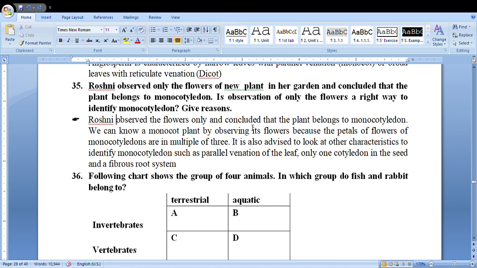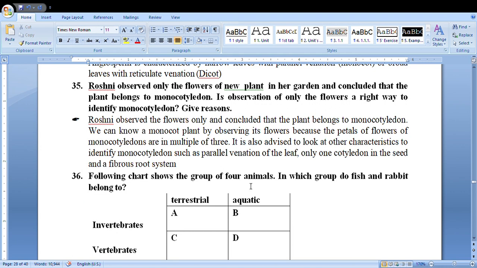We can know a monocotyledon plant by observing its flower, because petals of flowers of monocotyledons are in multiples of 3. It is also advised to look at other characteristics to identify monocotyledon plants, such as parallel venation of leaves, one cotyledon in seeds, and fibrous root system.